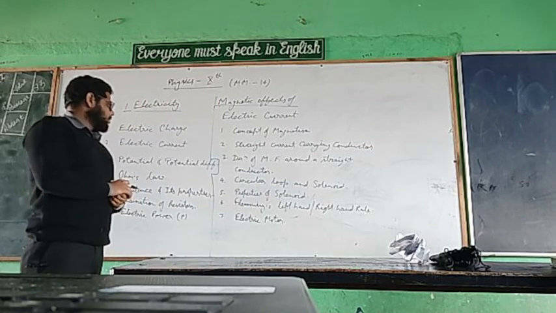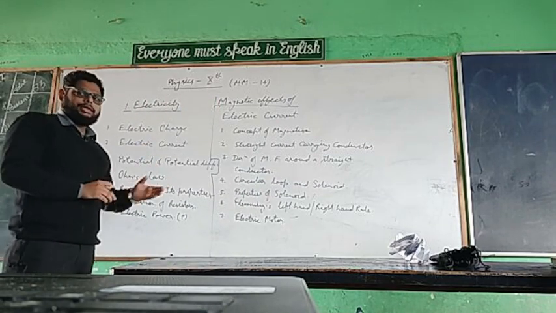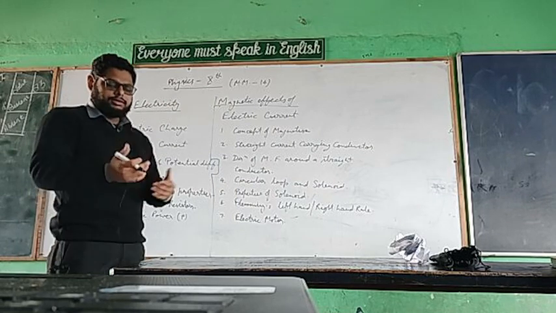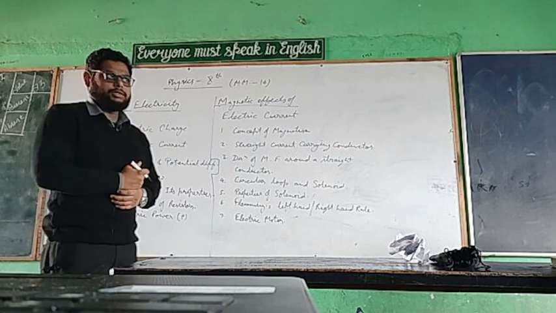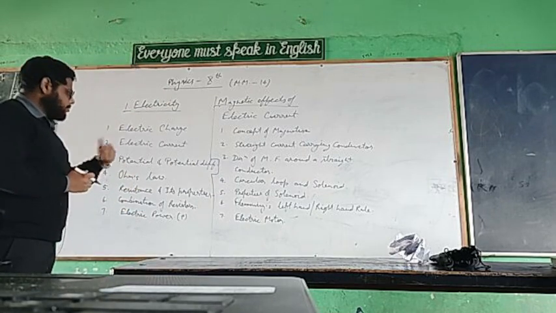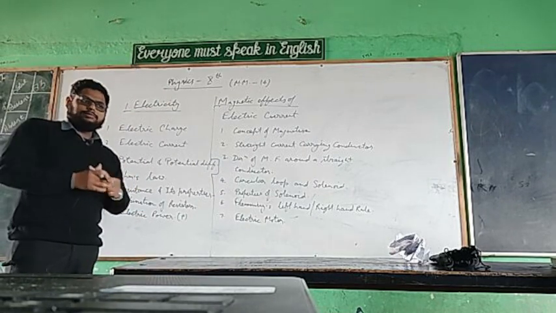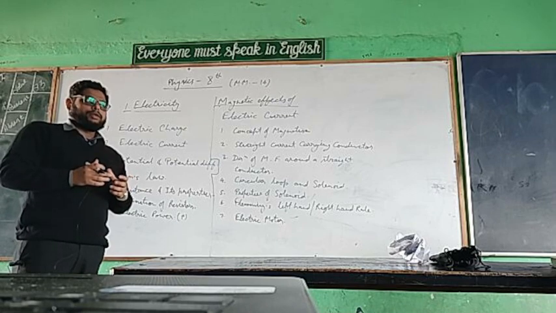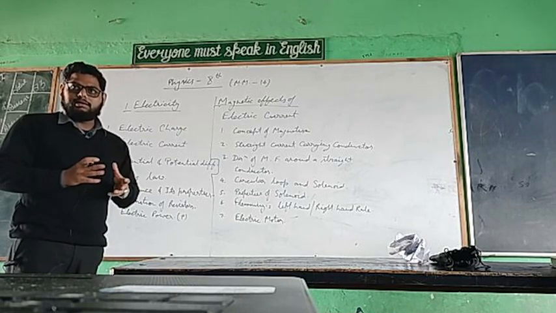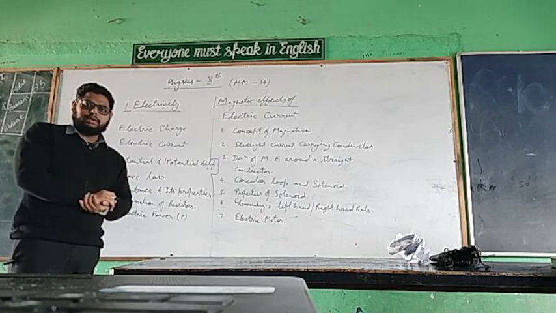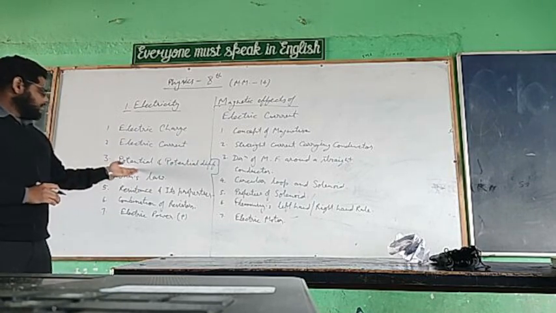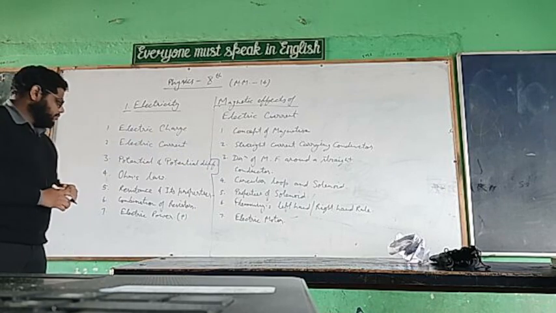So we will discuss these topics in an explained way in upcoming lectures, but right now I'm going to summarize the whole chapter. Okay, the third topic will be the potential and potential difference. Basically, potential is defined as the amount of work done to move a charge from one point to another point. So we will also discuss this in an upcoming video.